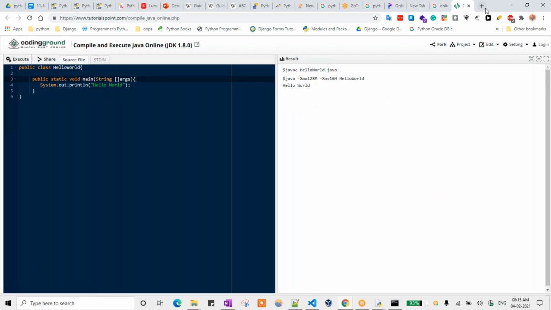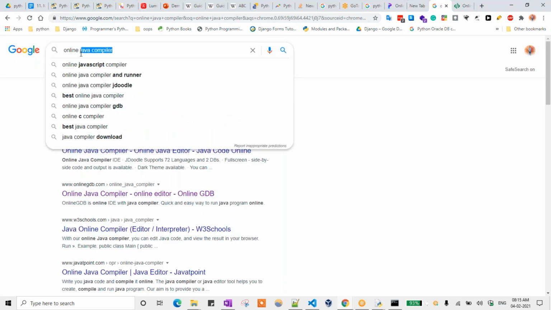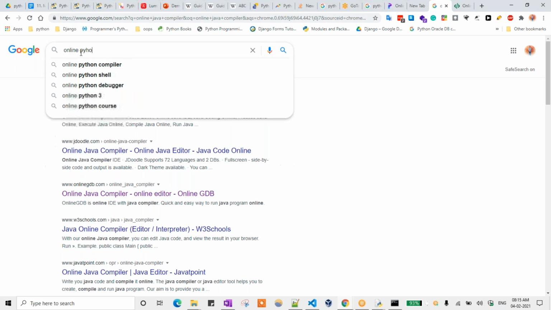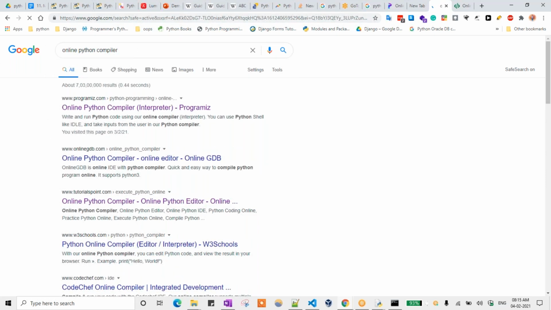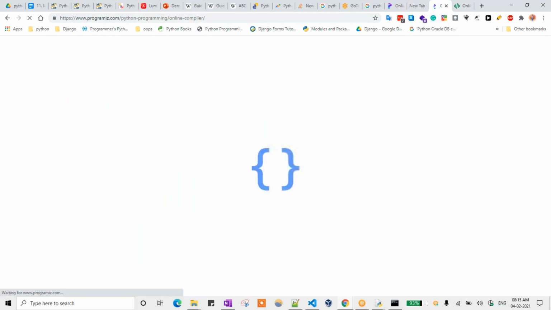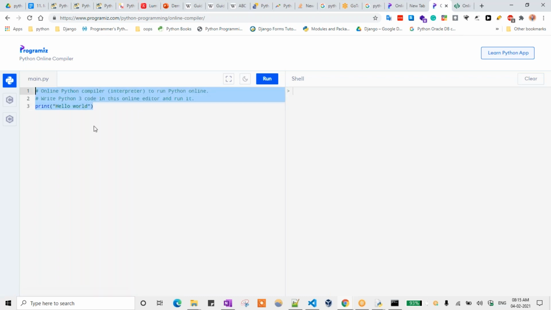But coming to Python, as we have seen in the online Python compiler, the same code I will run. So Python hello world only. You do not need to remember all those things. We are just writing print hello world, right? That's why even 10th class students can understand Python very easily. Here we are not writing any other code, just print hello world, so that is the reason we are getting hello world as the output.